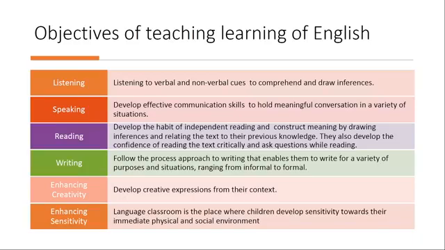It means the ability to listen to verbal and non-verbal cues in a manner which is not flowing in a linear manner, but he or she should be able to understand that communication and deduce inferences from it. That is what we call the development of the listening skill here.